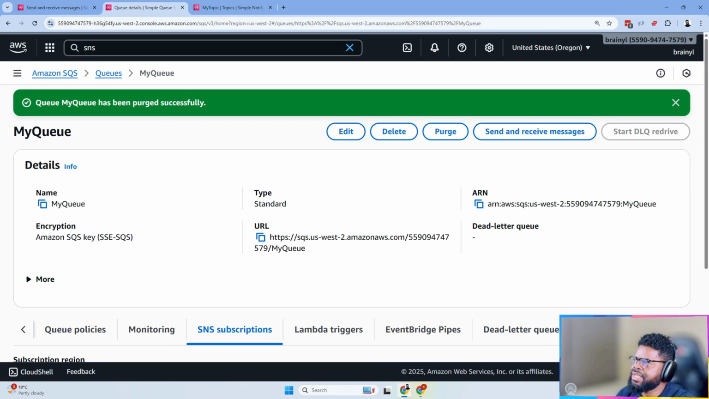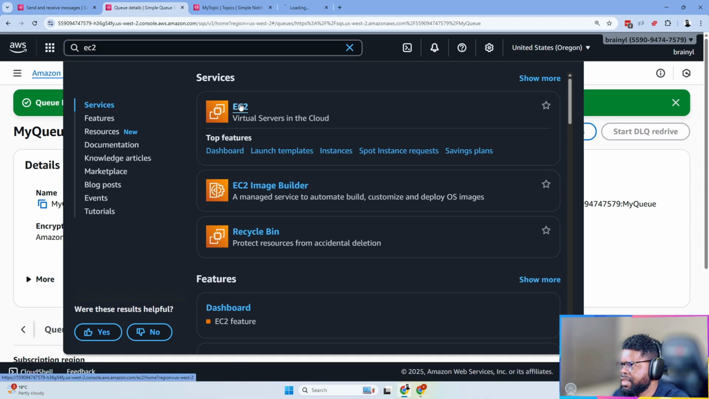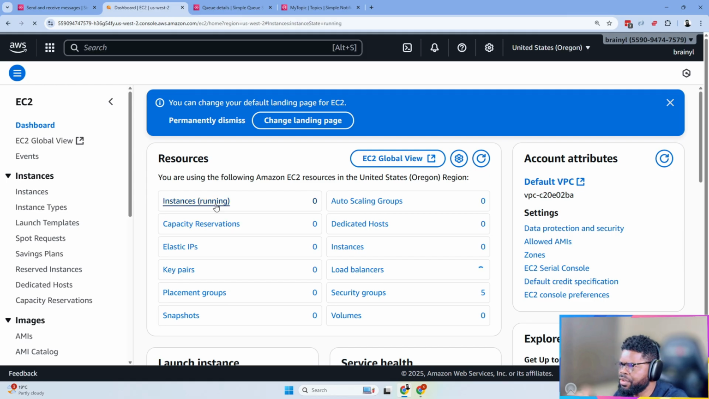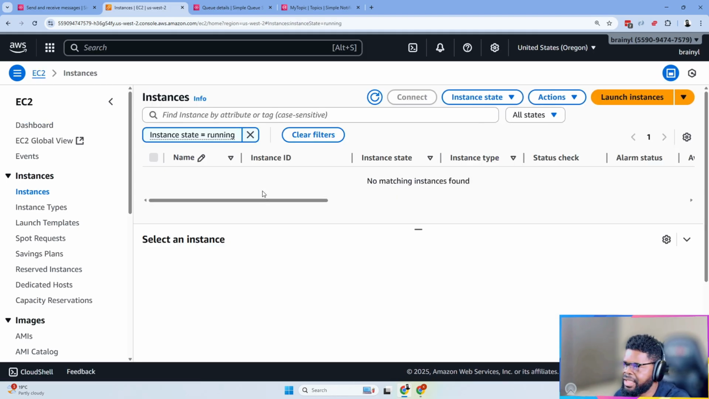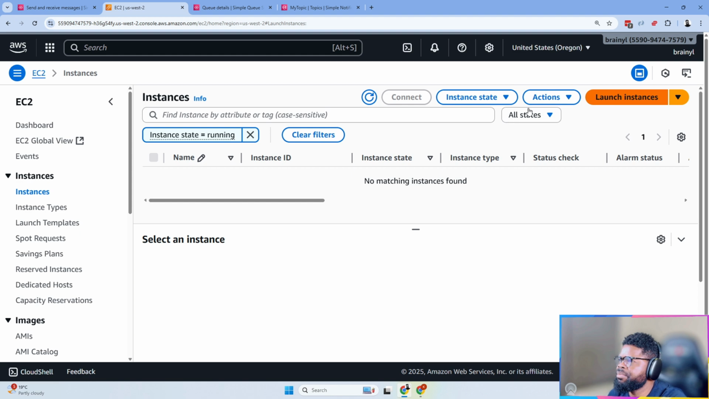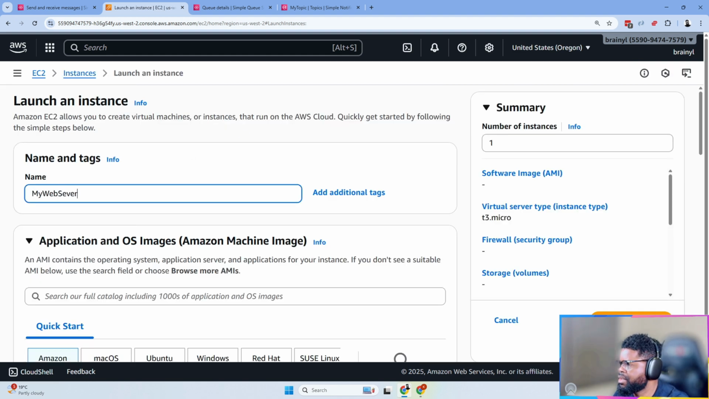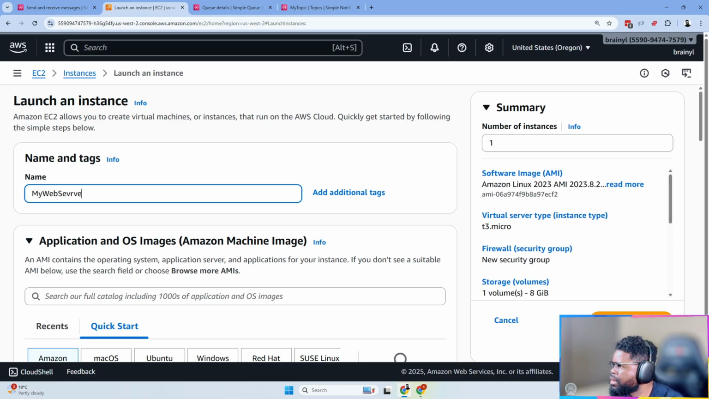So what I'm going to do is go to EC2 and create an instance, right? We've done this before in a different way, using automation documents, but we're going to do it in a different way. And this is a new pattern I want to show. So I'm just going to call it my web server.